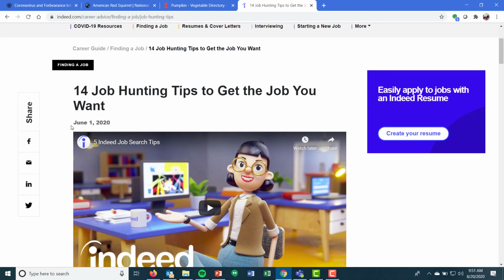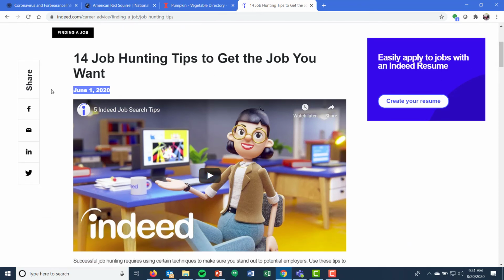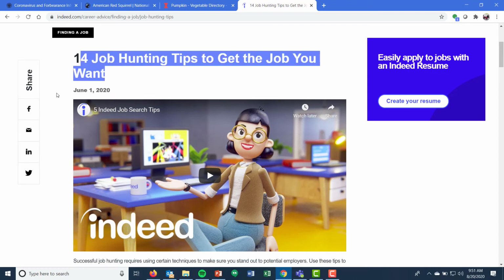This one does have a specific date though. June 1st, 2020 is when this specific web page, web article, was created. And so that would be your date. 14 Job Hunting Tips to Get You the Job You Want would be the article title. And so that is your complete bibliographic data. You're not seeing journal or magazine titles. You're not seeing anything saying it's an ebook. It's really just a web article. Could be good to use, but you've got to look around sometimes for those dates before you decide to cite it as a website.